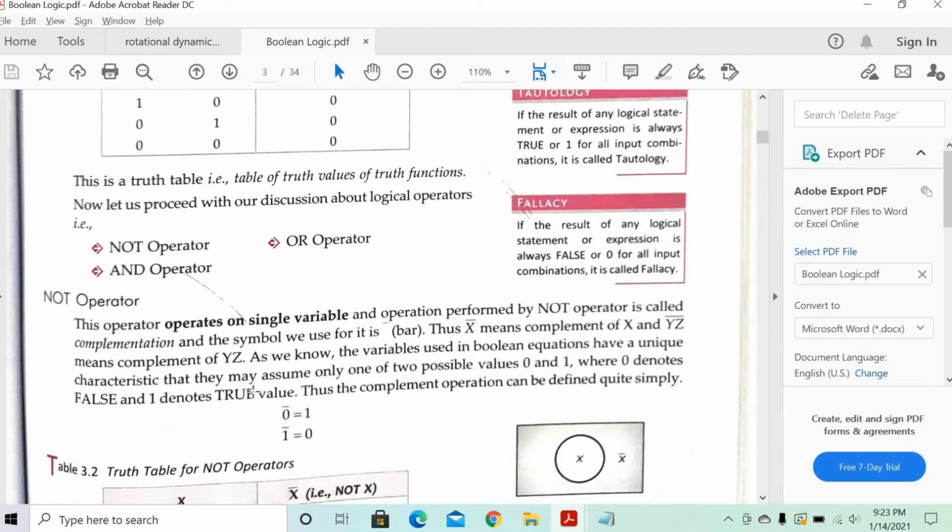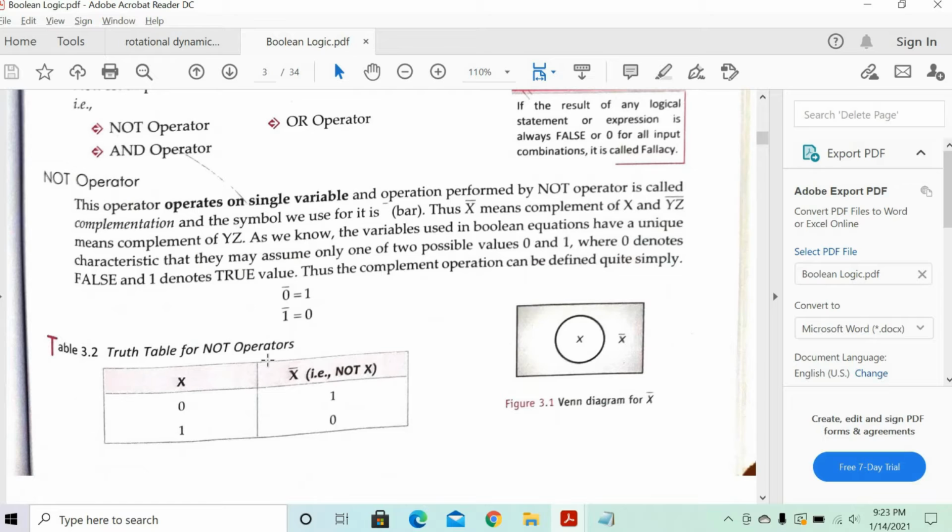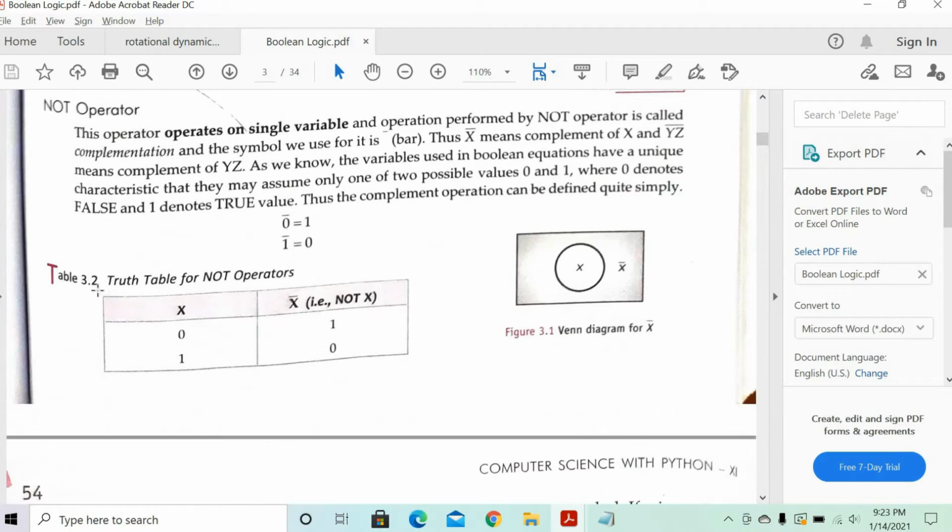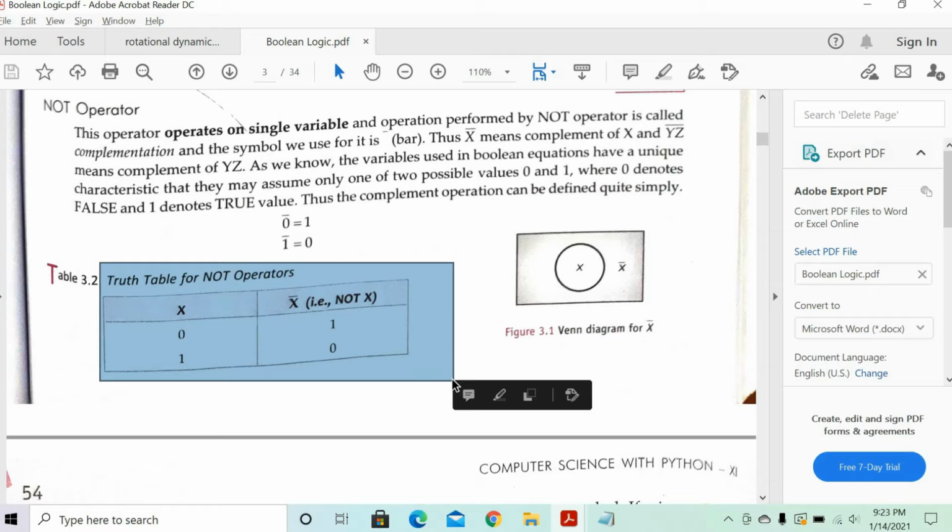Next, operator. Now, what is this for the not operator? We want to understand not. Draw the truth table of not, part 3, table 3.2.